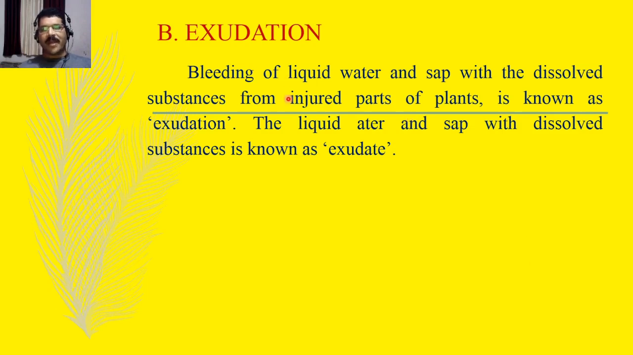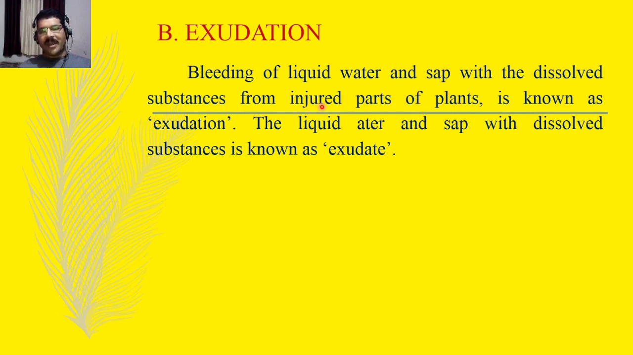So what is meant by exudation? Unlike guttation, this is the bleeding of liquid water and sap with dissolved substances from injured parts of the plants. It is known as exudation. In guttation we saw that water was lost through uninjured leaf margins or leaf tips. But here you can see bleeding of liquid water and sap with dissolved substances from injured plant parts. It is known as exudation.